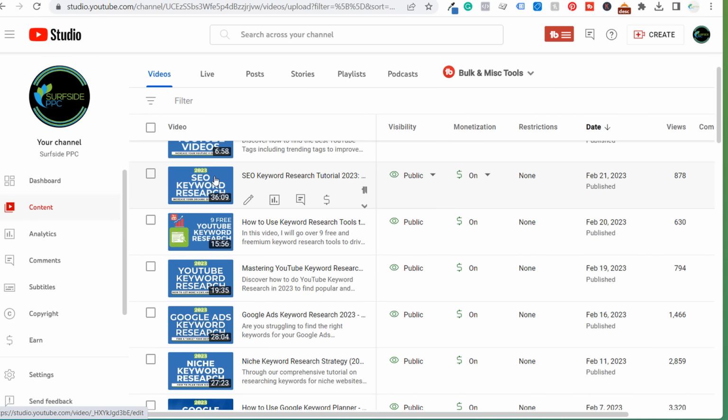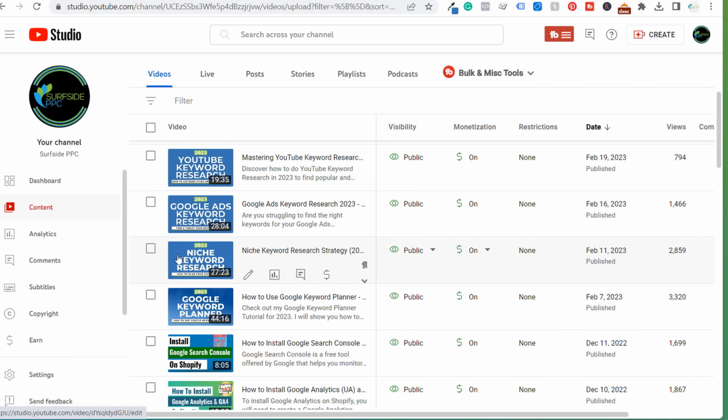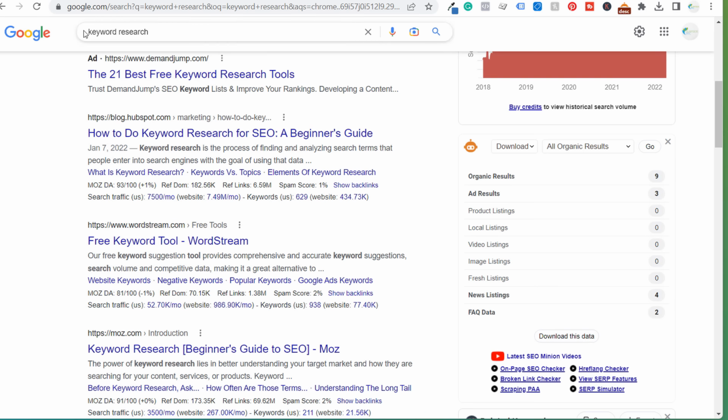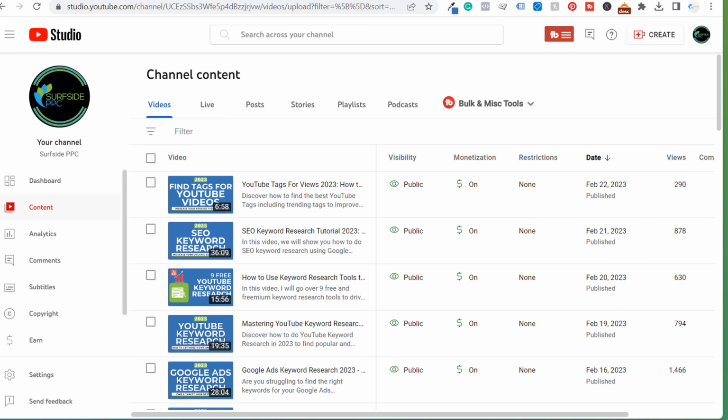So SEO keyword research, 9 free YouTube keyword research tools, YouTube keyword research, Google Ads keyword research, niche keyword research, and Google Keyword Planner. These are all related to simply researching keywords, and I'm trying to target as many of these different options as possible so that ultimately I can hopefully rank for keyword research in Google and on YouTube as well.